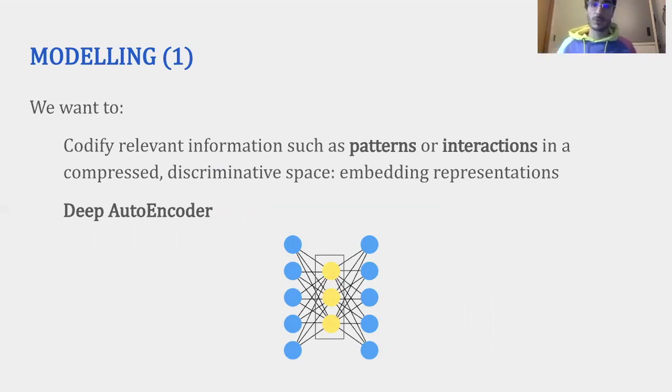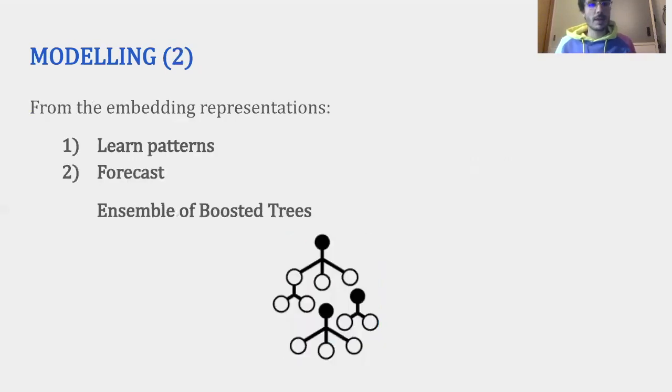Okay, so given our data, what we wanted was to compress the information in it so that the models trained further on would perform better. This was done because we observed that there was a bit of information sparsity, or rather many columns didn't contain much information just by themselves, and also because there were many observations. What we obtained from this compression step was a smaller vector space representation of each data instance. Then we fed those compressed embedding representations into forecasting models, mainly an ensemble of boosted trees. And that's it for modeling.